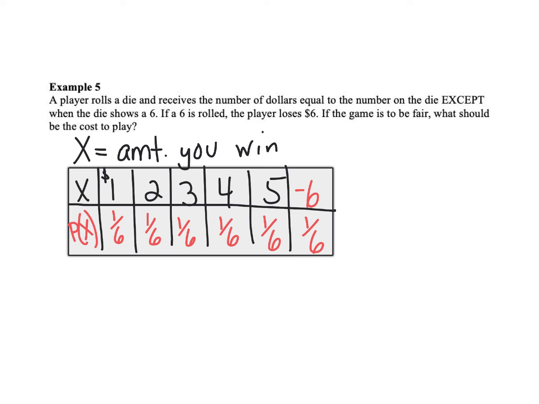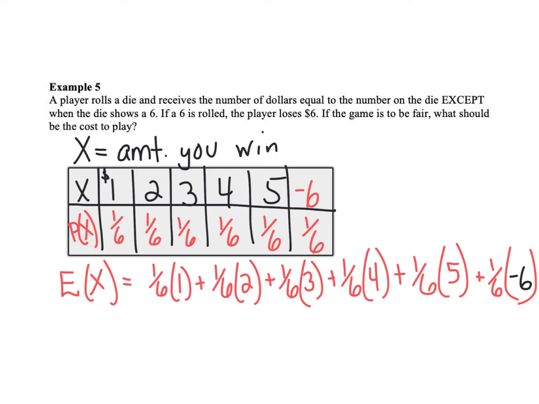So to figure out if the game is to be fair, what should be the cost to play, we need to determine the expected value. So when I take 1/6 times each outcome, I get a value of 1.5. I'm going to make this money. This means on average I would be winning $1.50 every time I play the game. So to make it fair, I would need to pay $1.50 for every game for it to balance out to 0.